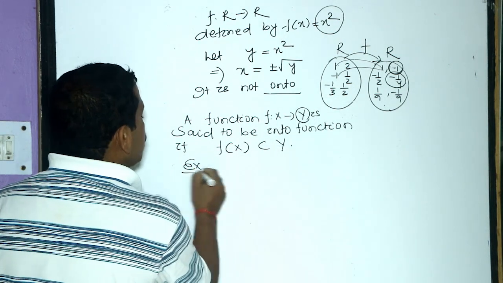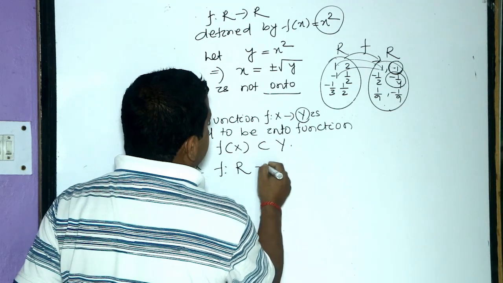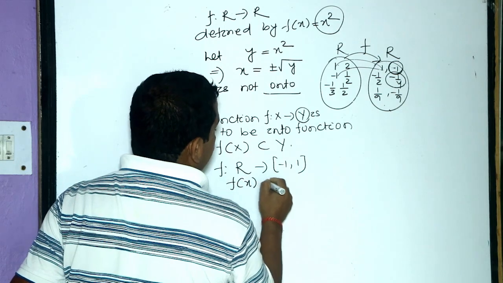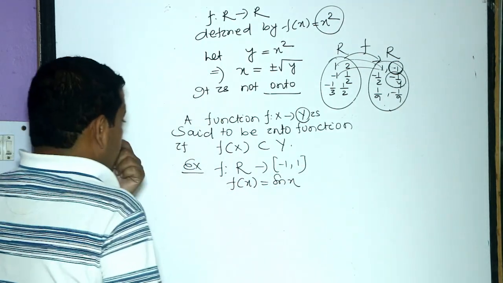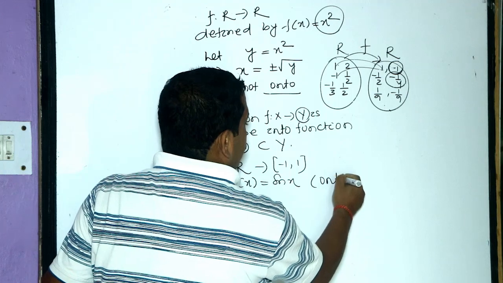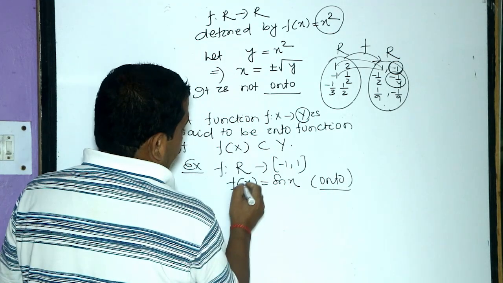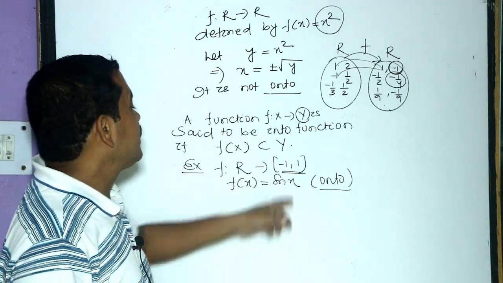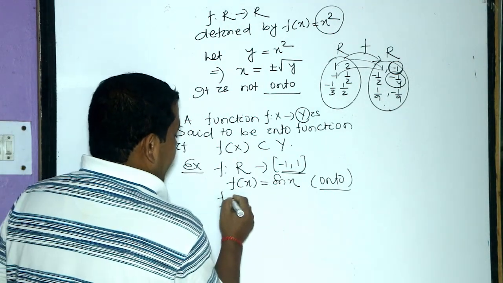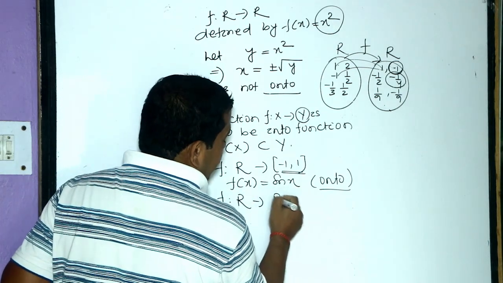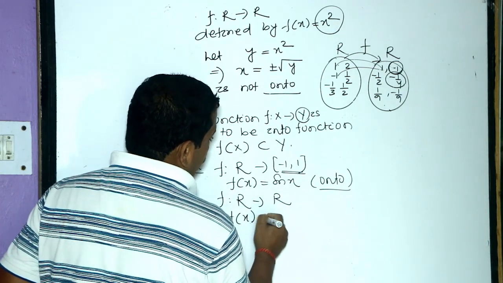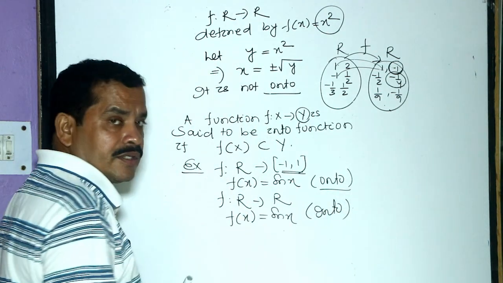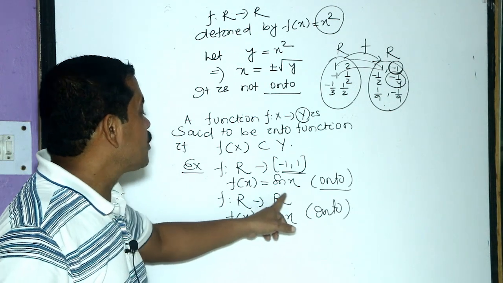There are many examples of into function. Suppose f from R set to minus 1 to 1, f of x equals sin x. This is the example of onto function, because any value of sin x must lie between minus 1 to 1. If we take it as f from R set to R set defined by f of x equal to sin x, then this will be into function, because the range of sin x is minus 1 to 1.